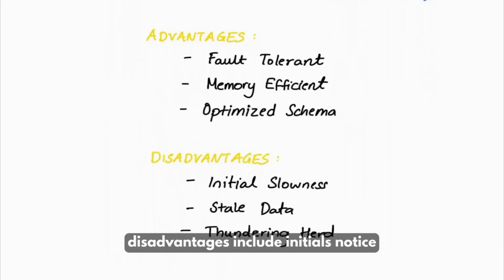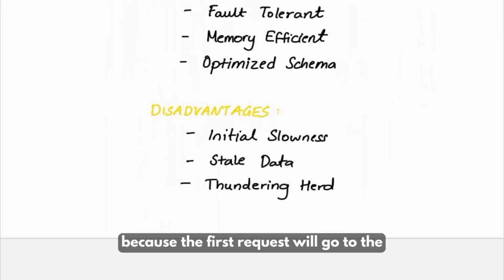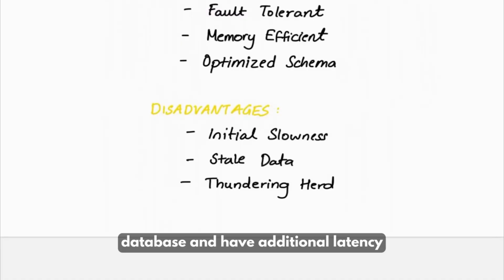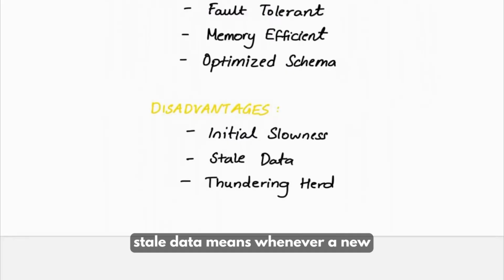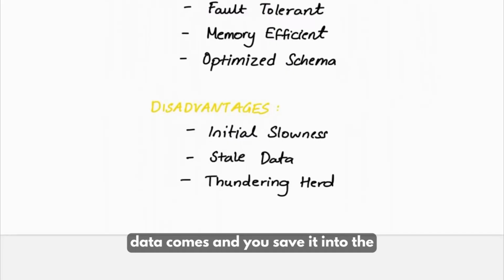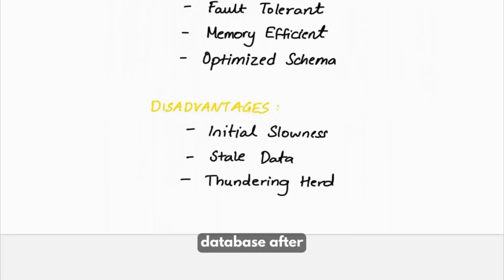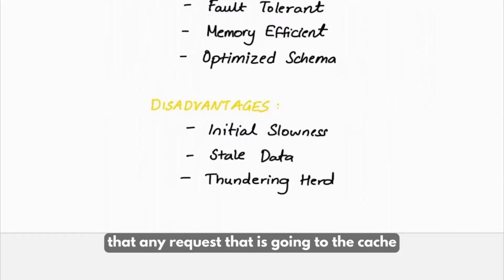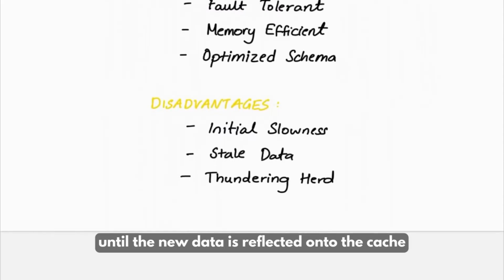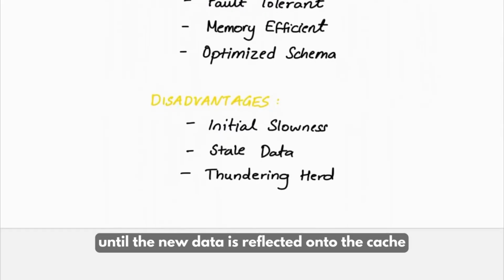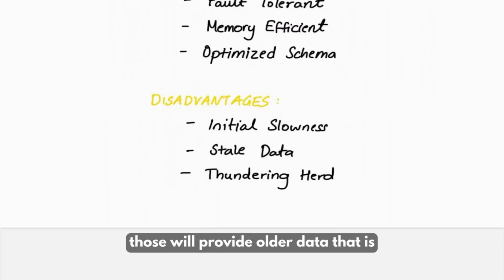Disadvantages include initial slowness because the first request will go to the database and have additional latency. Stale data means whenever new data comes and you save it into the database, any request that is going to the cache, until the new data is reflected onto the cache, will provide older data, that is stale data.